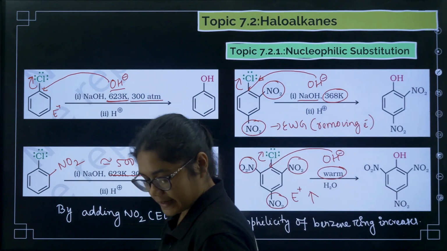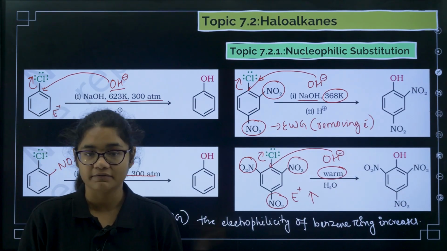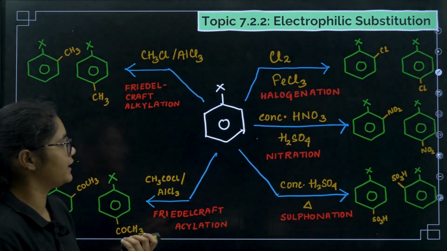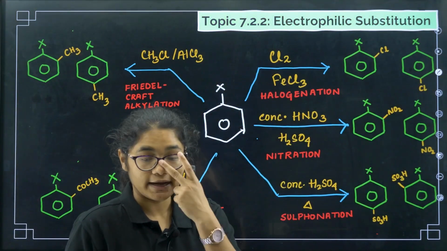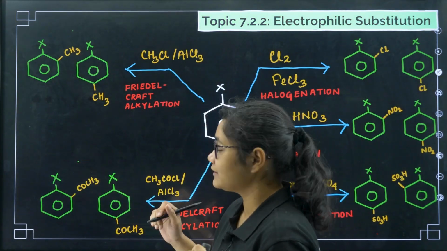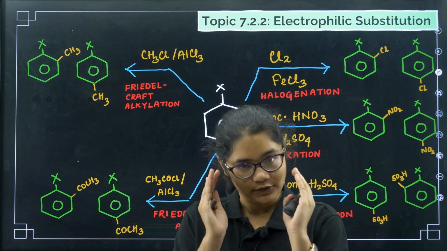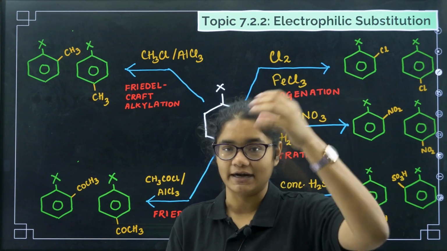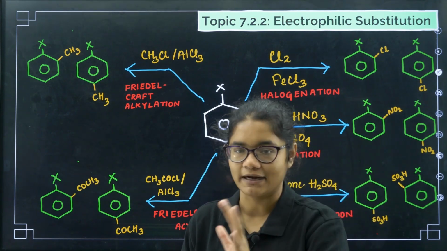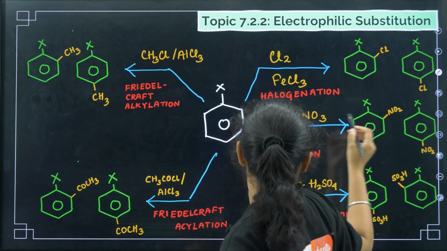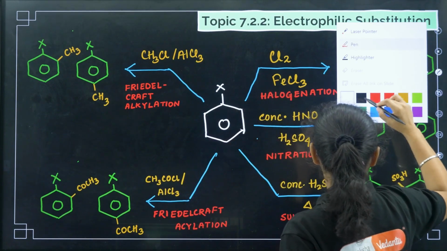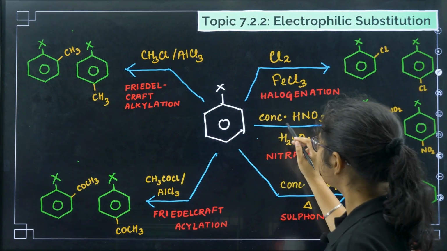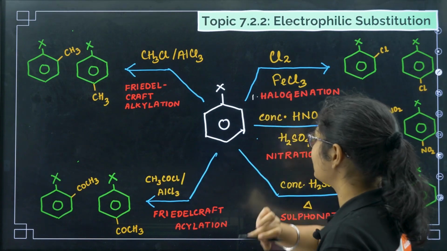Okay, next we'll go for, so we are done with nucleophilic reactions, then we'll go for electrophilic reactions. Okay, so electrophilic reactions is what? Benzene is a nucleophile. Now electrophiles will attack on this one, right? Electrophiles will attack on this one. So now let us see this. So we have written all these reactions. So the first one, number one, is halogenation.